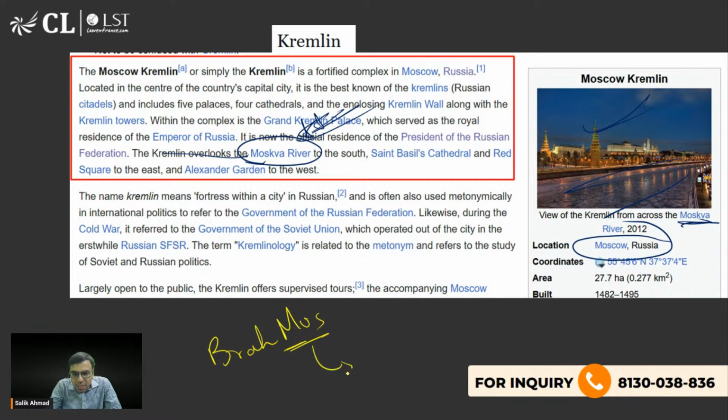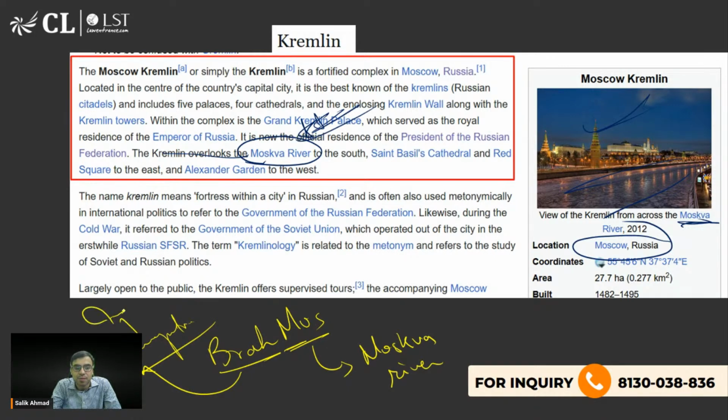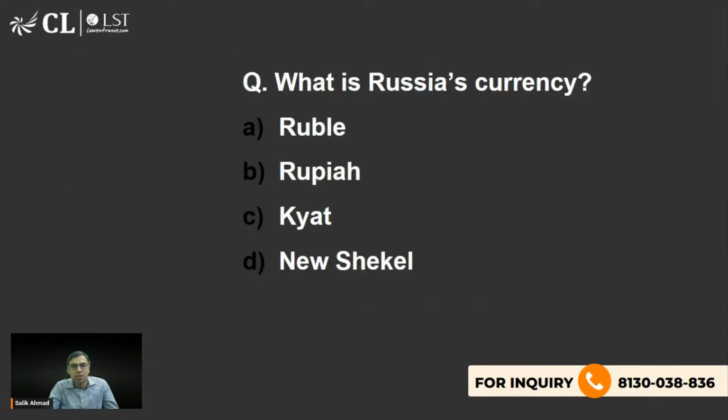BrahMos is named after the Moskva river, which is in Russia, and the Brahmaputra, which is actually a river in India. Okay, and that is why it is important. You should understand that BrahMos is a missile made with the help of India and Russia together. That is why I was also asking about the Moskva river. We have recently exported BrahMos to the Philippines, and are planning to export to Indonesia as well. The Philippines has already been exported to. So that is what you should know.